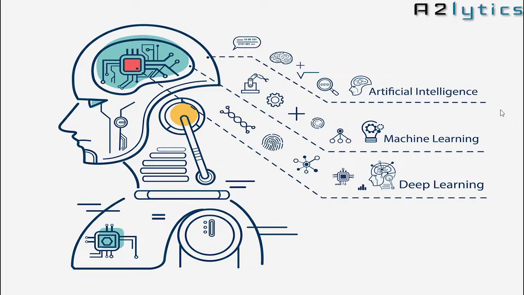A2Lytics channel. In this session, we are going to discuss three terminologies. First is artificial intelligence, second machine learning, and third one is deep learning. So in this session, we are going to discuss the meaning of these terminologies, examples of these different terminologies, and the relationship between these terminologies.